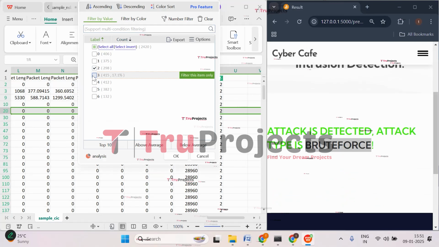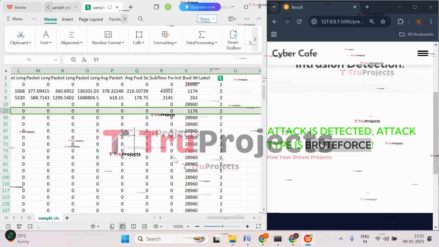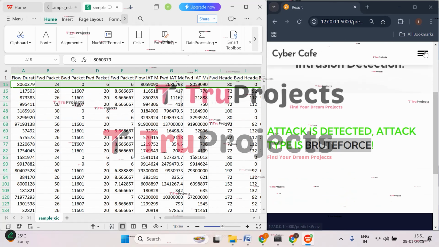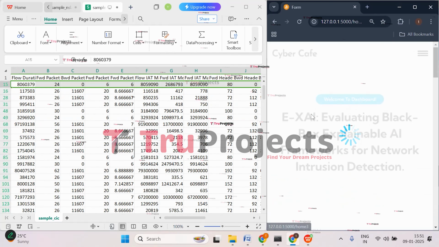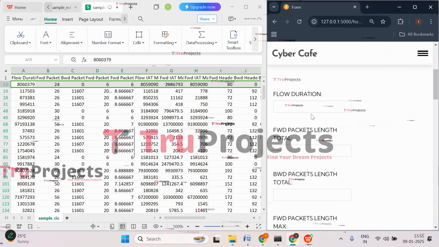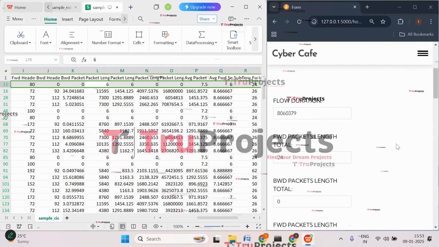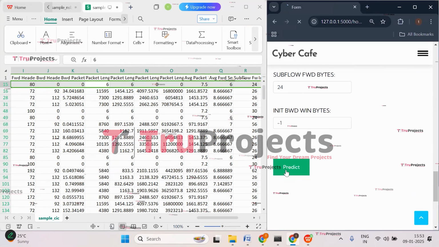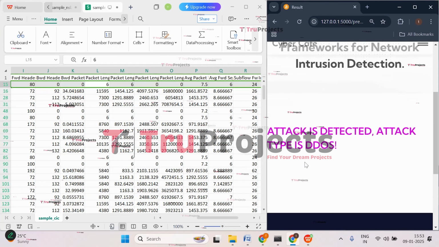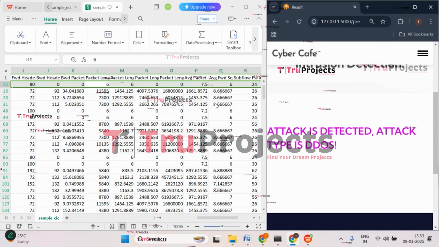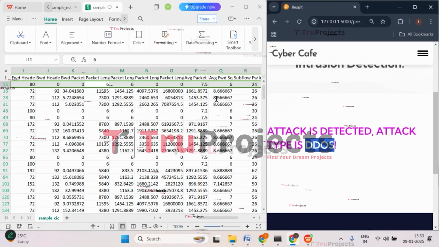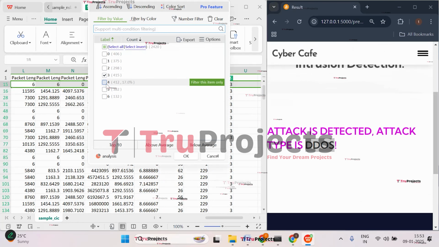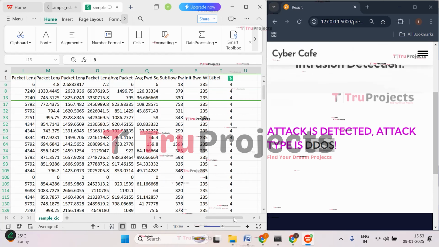So here brute force attack has been detected. Now let's apply filter to class 3. Click on OK. So let's try with this case. Click on prediction. Click on CICIDS 2017. So here I have entered all the parameters. Now let's click on predict. So here we got the prediction that there is an attack and that attack type is DDoS attack. So here DDoS attack is detected. Now let's try with class 4. So apply filter to class 4. Click on OK.